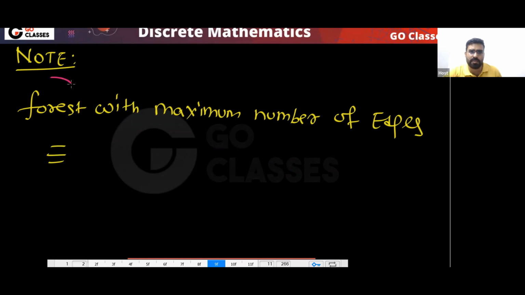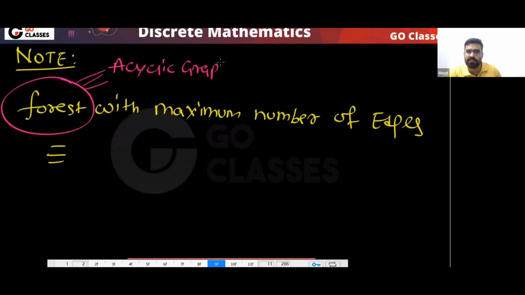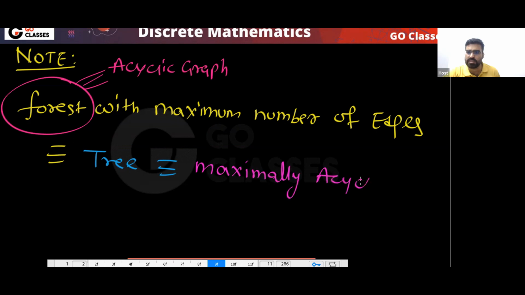Acyclic graph with maximum number of edges, that is the same as a tree. So a tree is basically maximally acyclic. I can say this is a maximal forest.